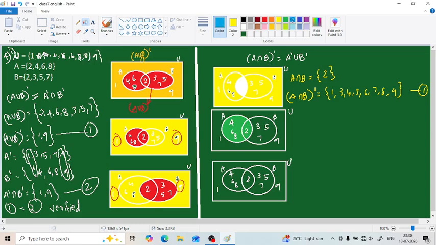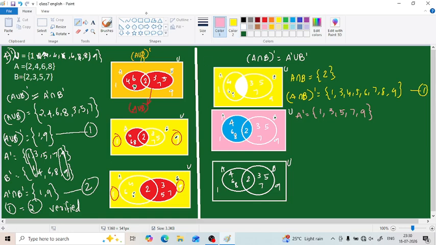This green circle, otherwise this blue circle, forms the A, and all the other elements that are present outside this circle, or everything other than this blue circle, form our A complement. So what are they? A complement equals set 1, 3, 5, 7, 9.